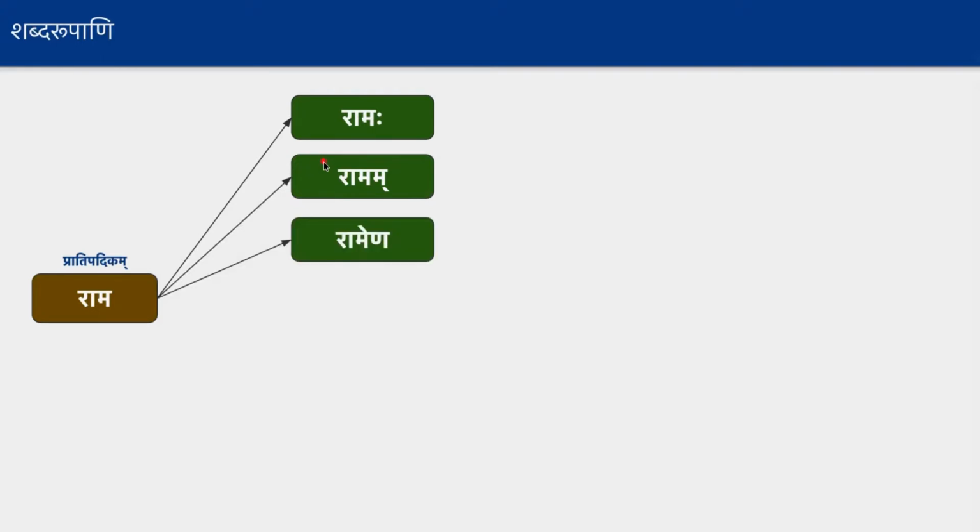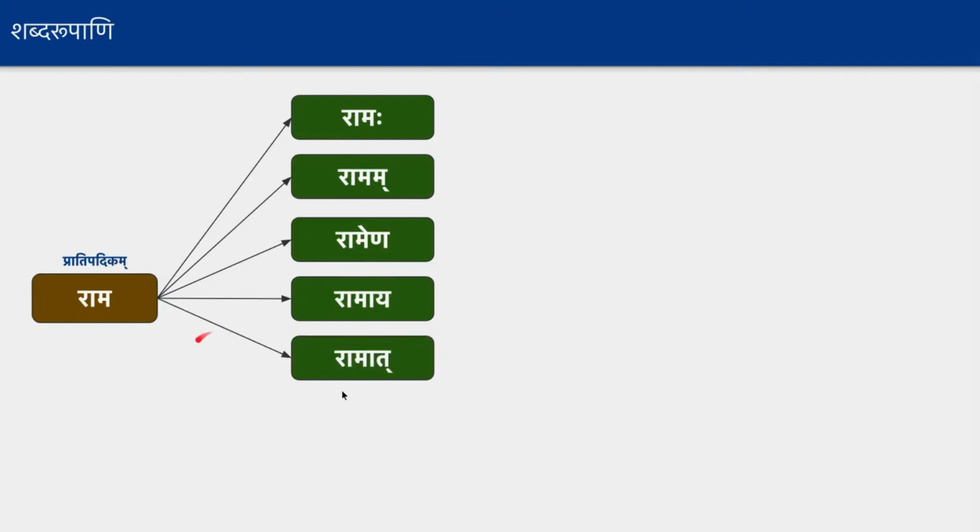Okay, the next form is Ramena. It's again a modified form from Rama, and it gives some meaning like by Rama or with Rama. Let's not go into deep detail there. Similarly, the other form is Ramaya, which gives the meaning to Rama. Another word is Ramat, which gives the meaning from Rama.